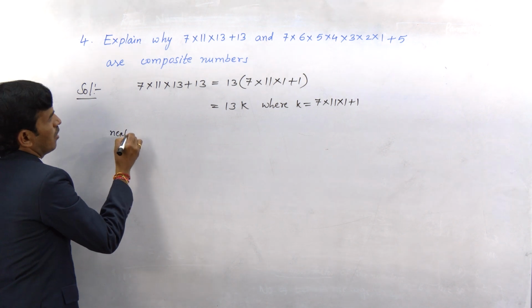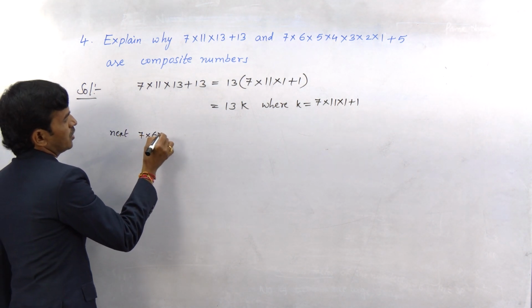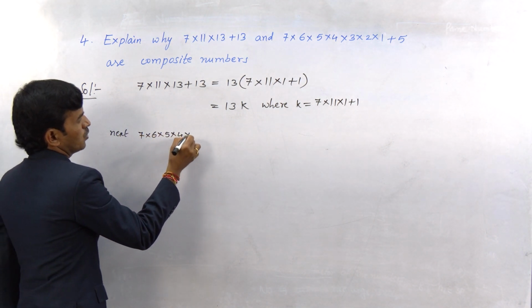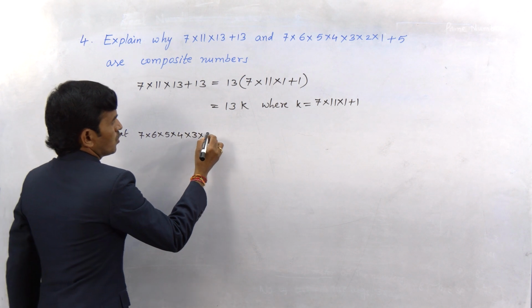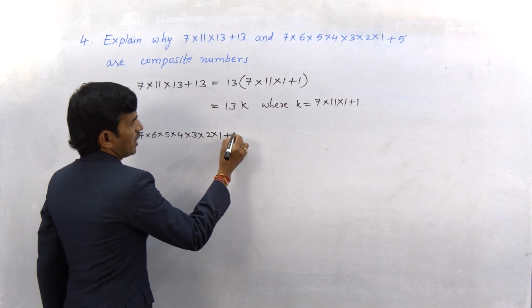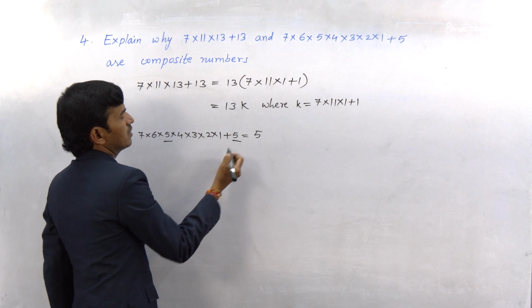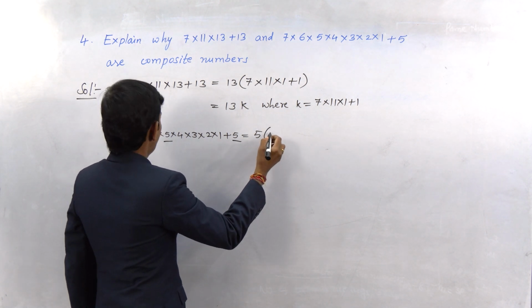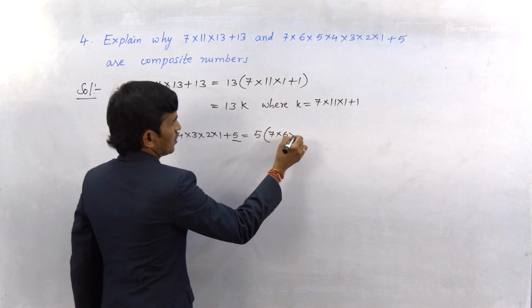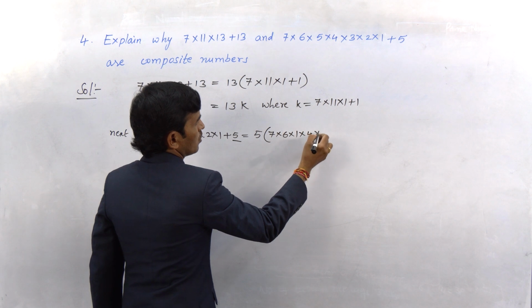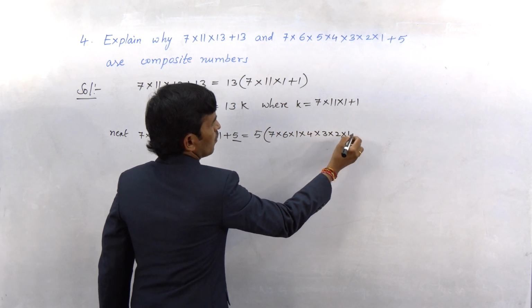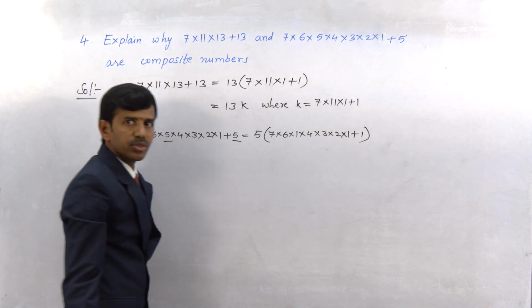Next, 7 into 6 into 5 into 4 into 3 into 2 into 1 plus 5 can be written by taking 5 as common: 5 of (7 into 6 into 4 into 3 into 2 into 1 plus 1).